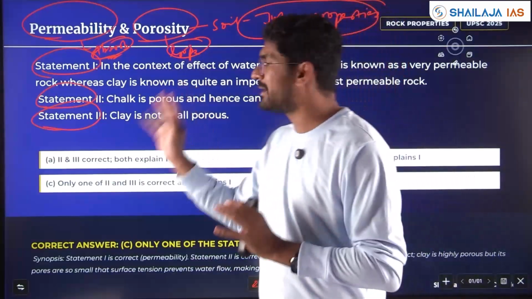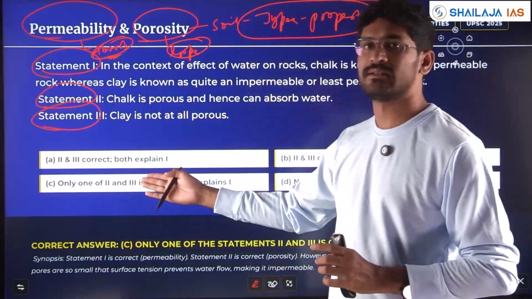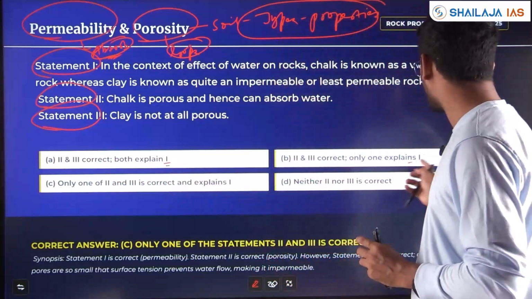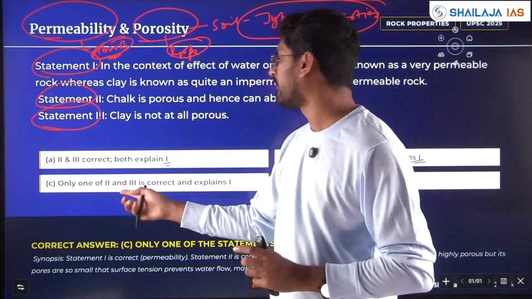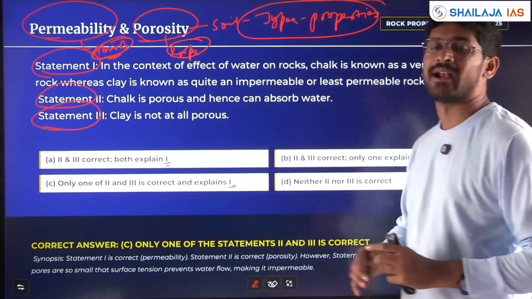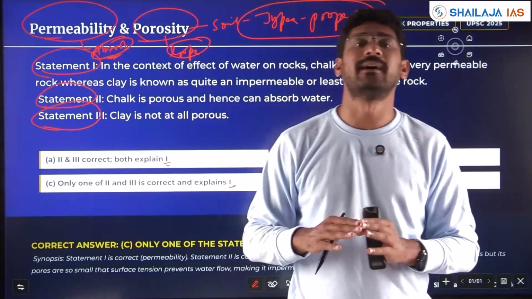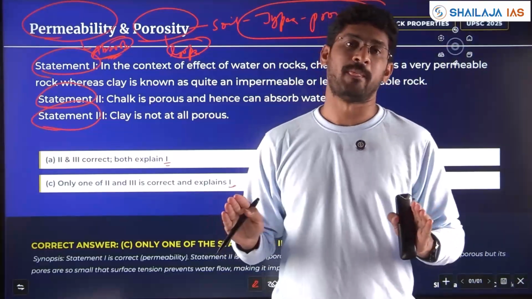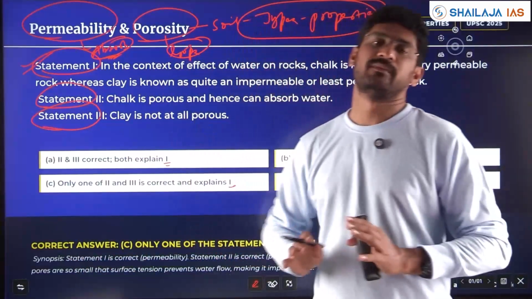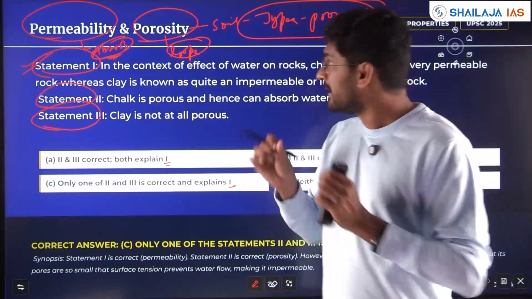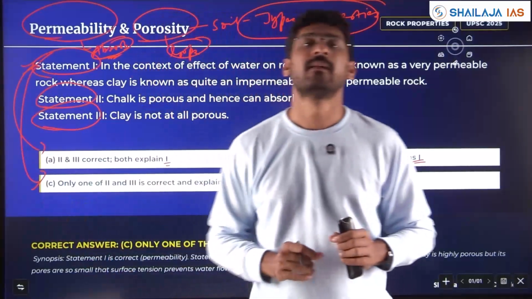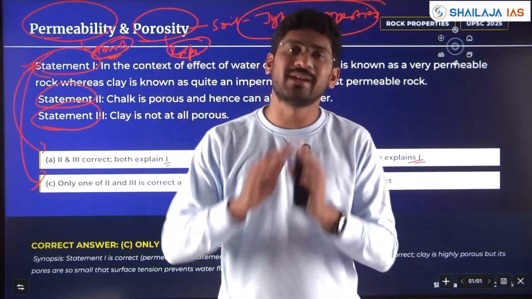Here the first statement is right. See the options first. 2 and 3 are correct, both explain 1. 2 and 3 are correct, only 1 explains 1. Only 1 of 2 and 3 is correct and explains 1. Neither 2 nor 3 is correct. So the examiner is not asking about statement 1 at all, and statement 1 is definitely right. That is what the examiner is telling you through the options.